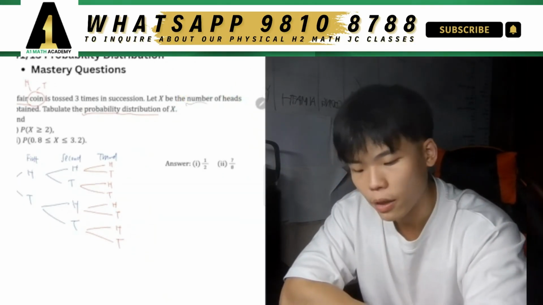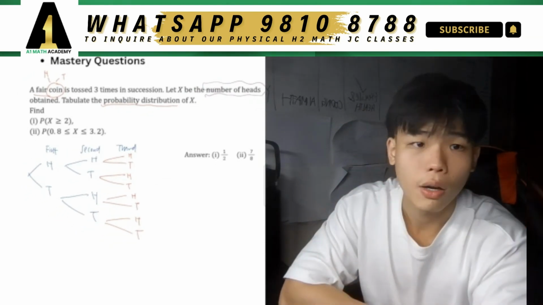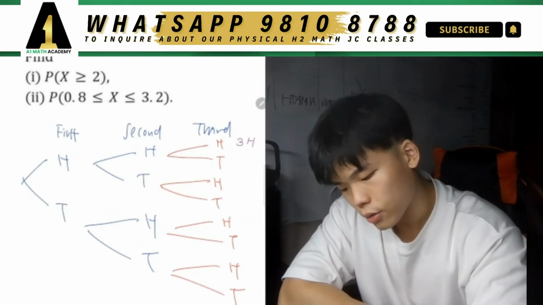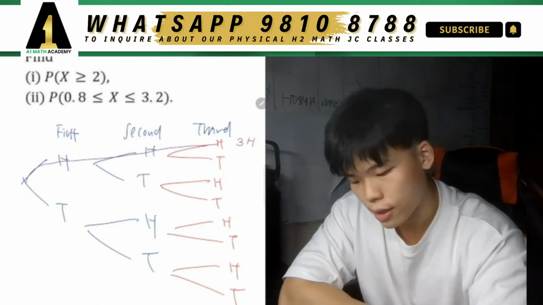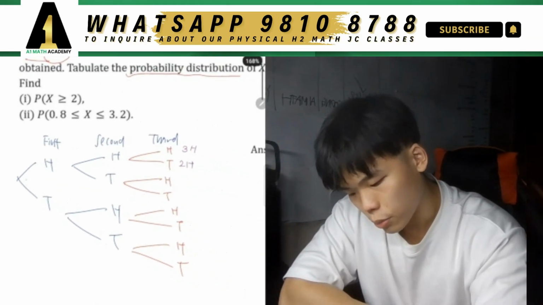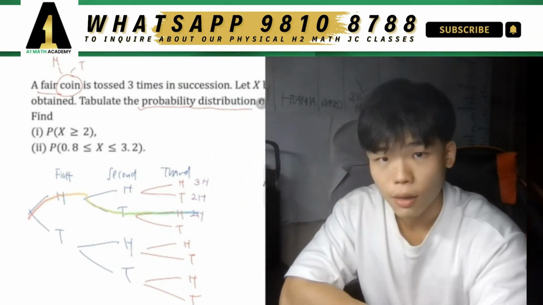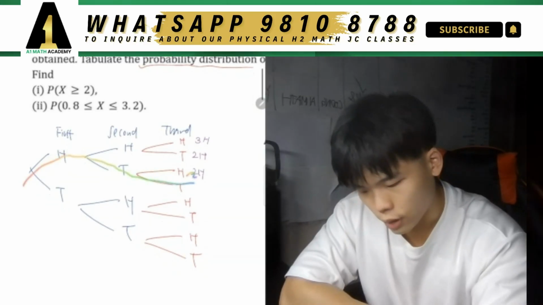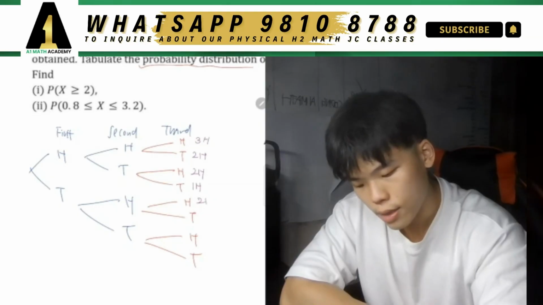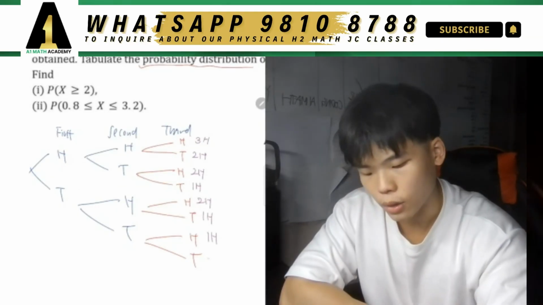Note that what is defined by the question gives us the focus of the question. So for this whole branch over here, we have 3 heads. If I follow this branch over here, I have 2 heads. And for this branch over here, I have 2 heads because I'm just tracing it like that, that's the only possible way. Then when I do this again, I realize that over here I have 1 head. Then when I do this again, I have 2 heads. Do this again, I have 1 head. Do this over here, I have 1 head. And last but not least, I do this here, here I have 0 heads.